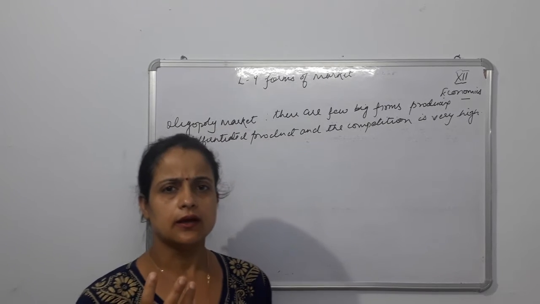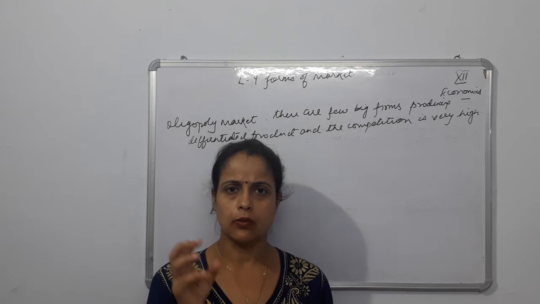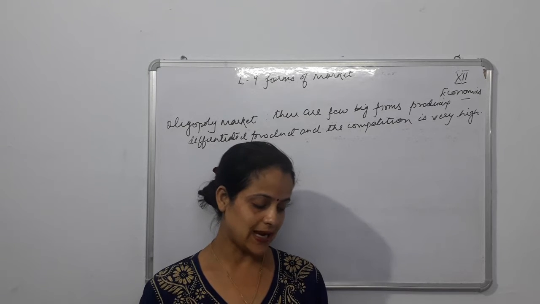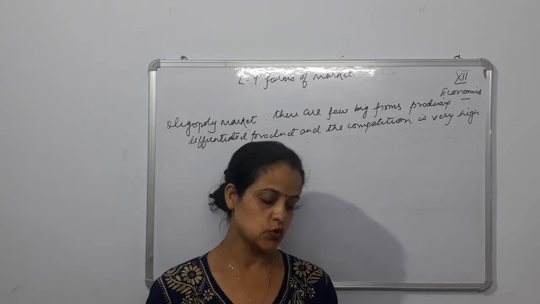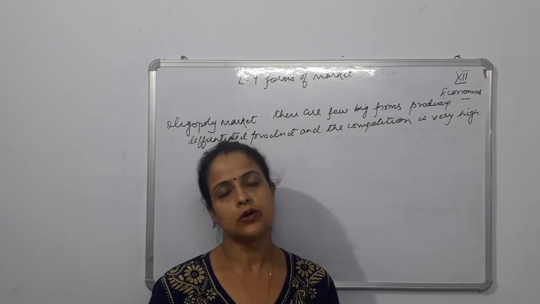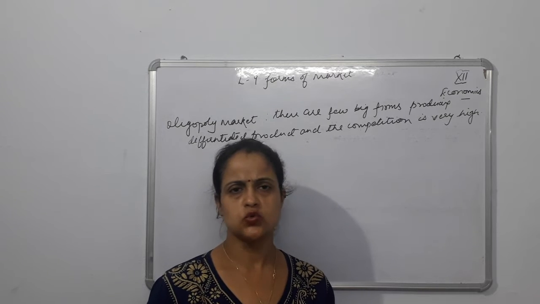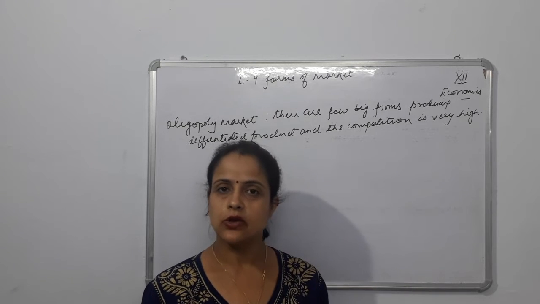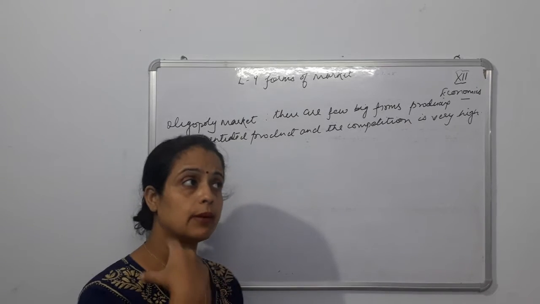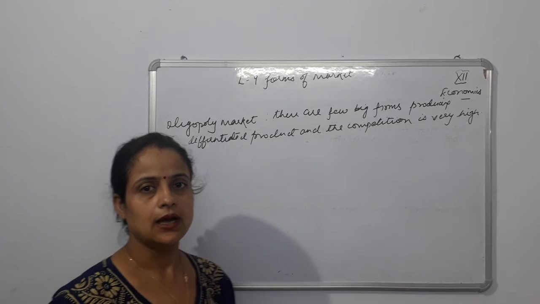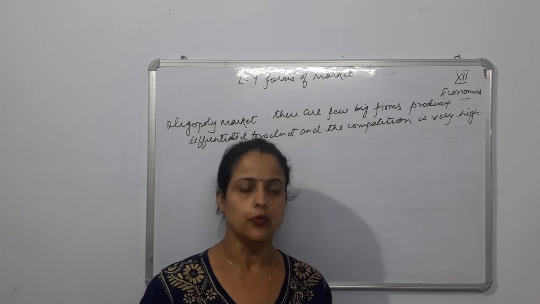That's why it has not been particularly defined. But generally we can say that when the number of sellers is 2, 10, 15, then this is an oligopoly market. In this market, the number of sellers is not too large. It's a little bit, you can call it few, right?